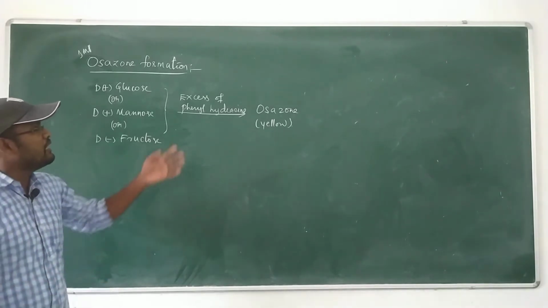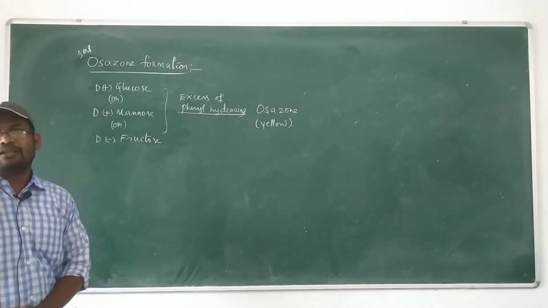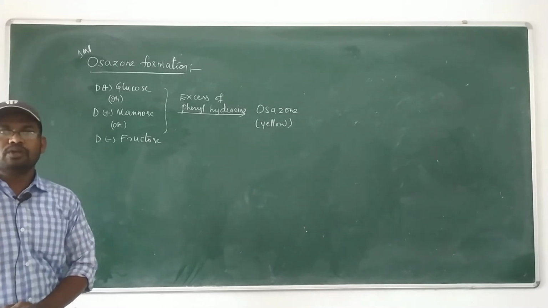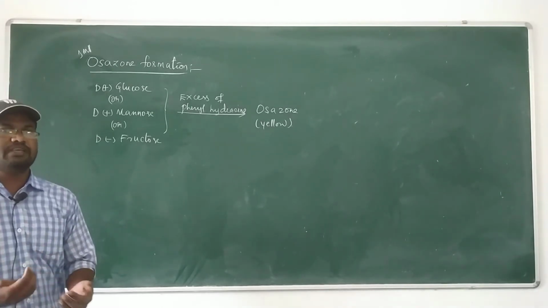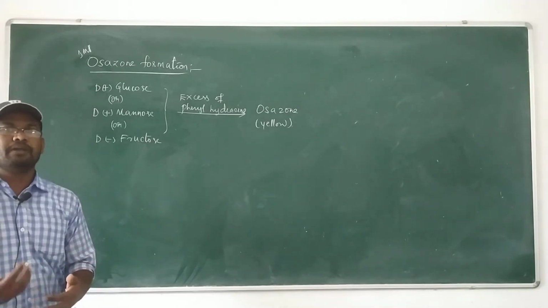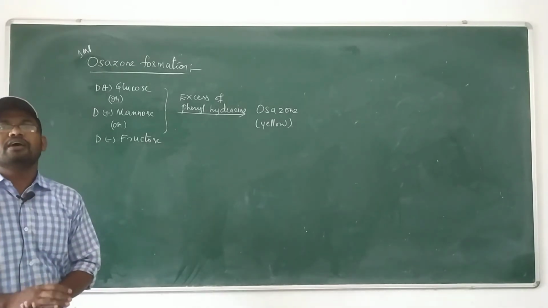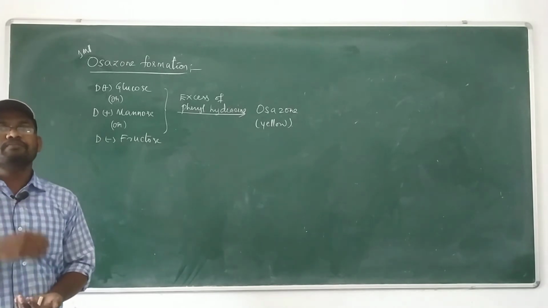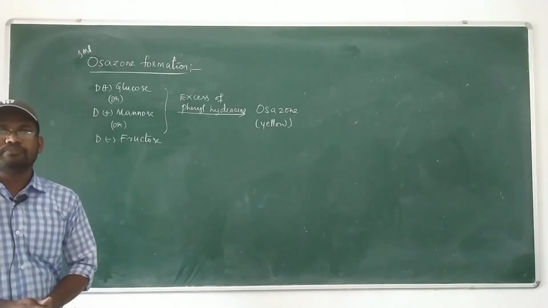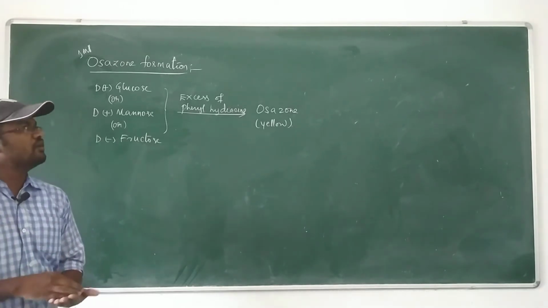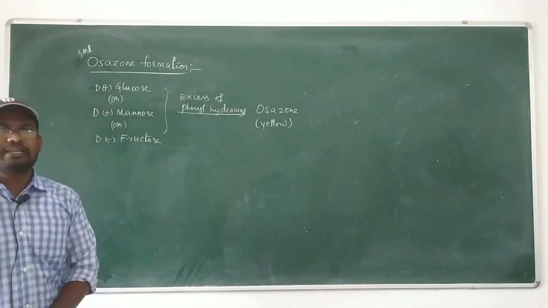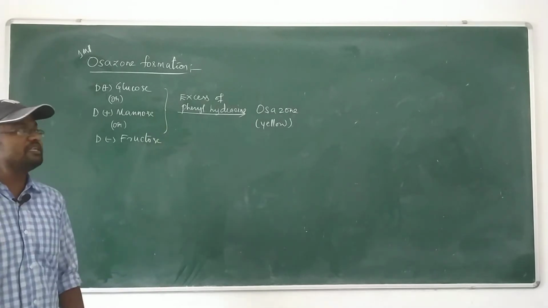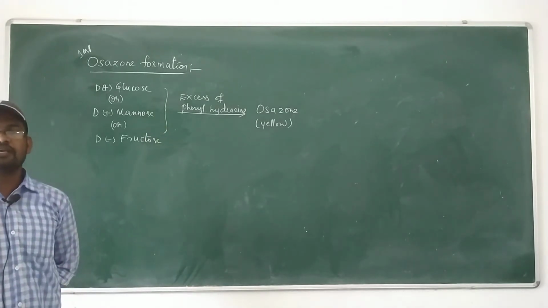But phenylhydrazine reacts with only the C1 and C2 centers. The remaining C3, C4, C5 centers are the same. Due to that reason, when treated with excess of phenylhydrazine, the resulting product is always the same, that is osazone.